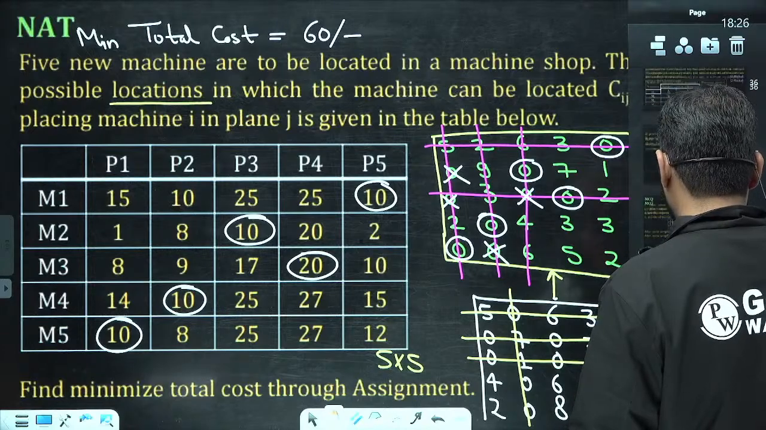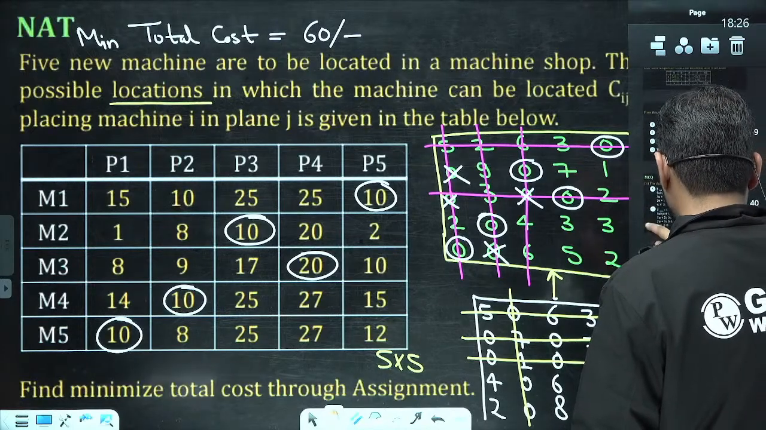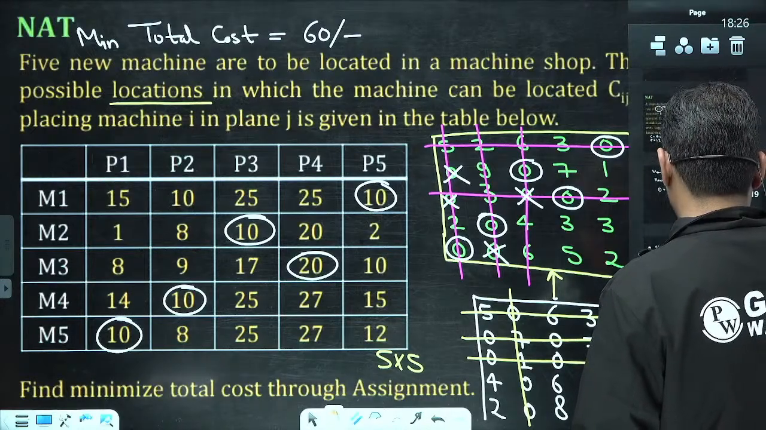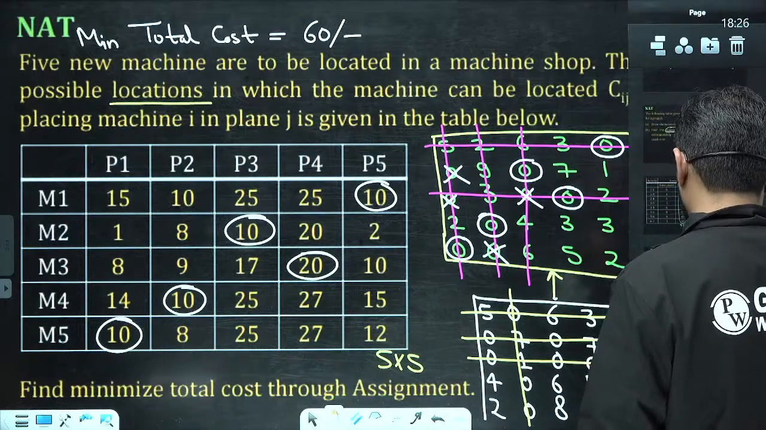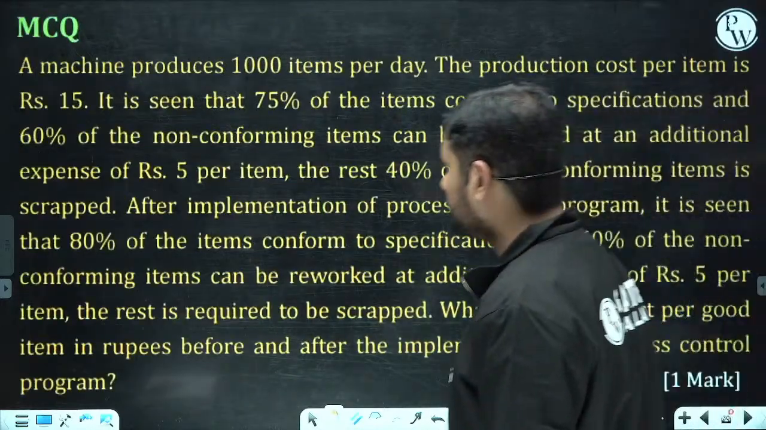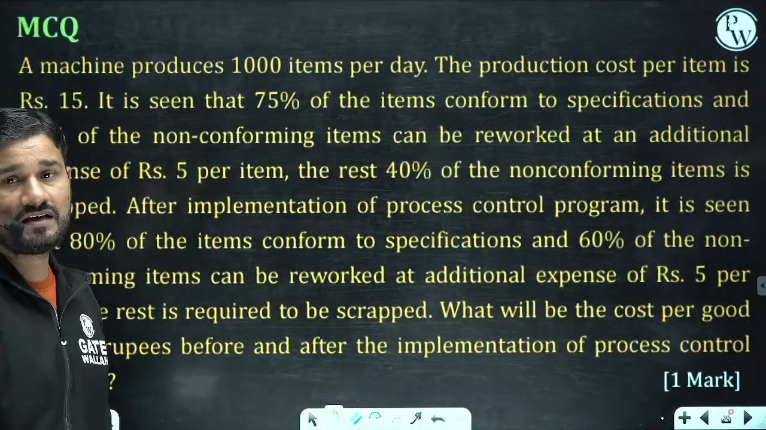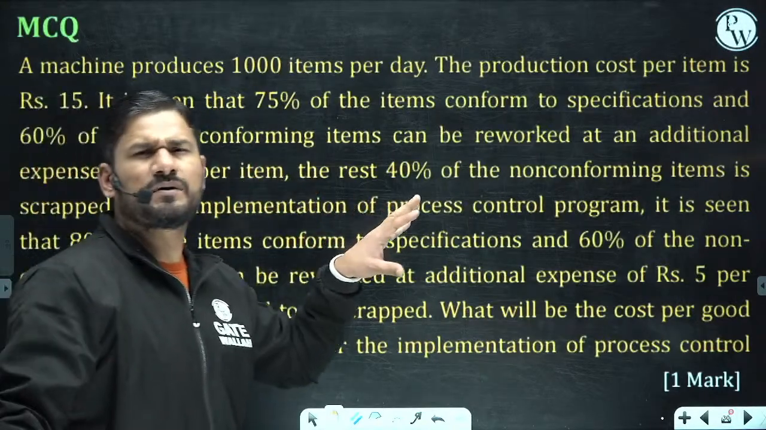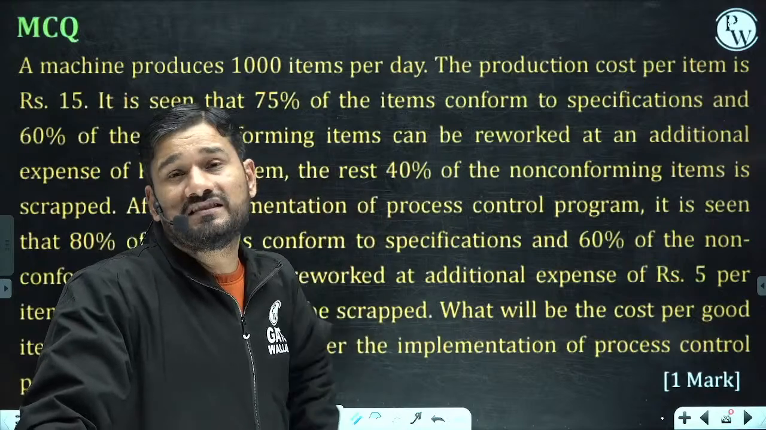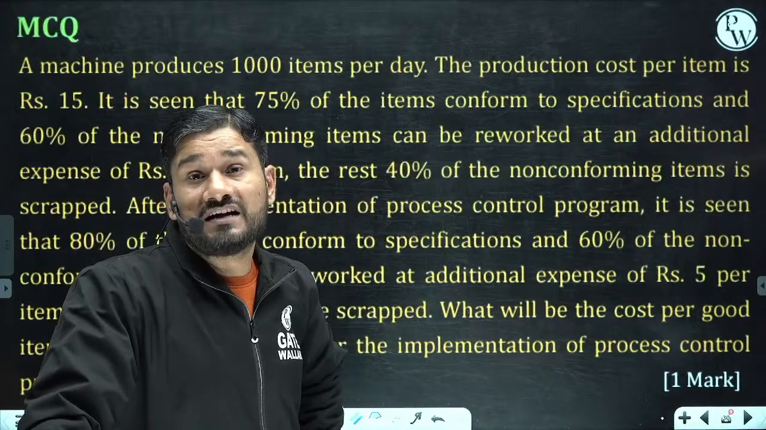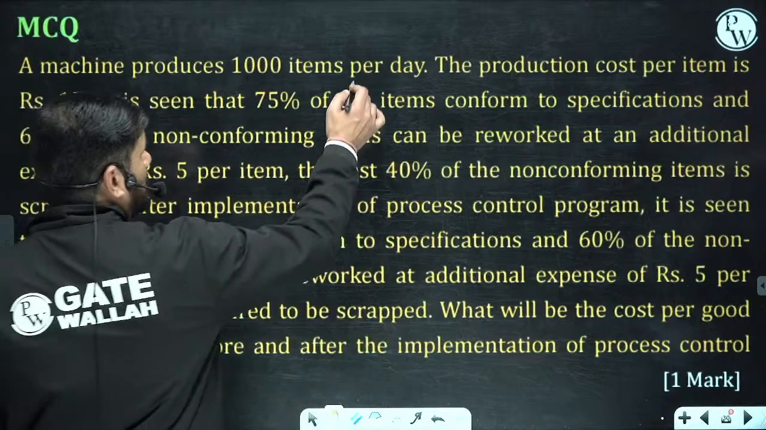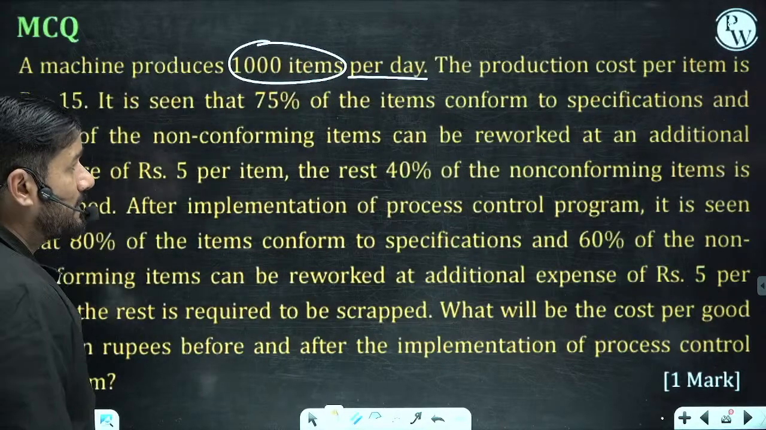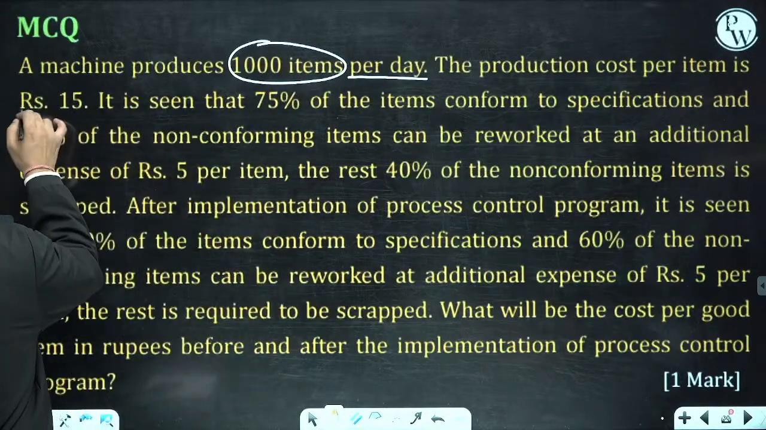Few more questions are there in this discussion. Excellent questions we are having here. See this. Now there is again an excellent question, which says that we are producing something, and in that production, every unit requires 15 rupees. So in a day, I am producing 1000 units. The production cost per item is rupees 15.